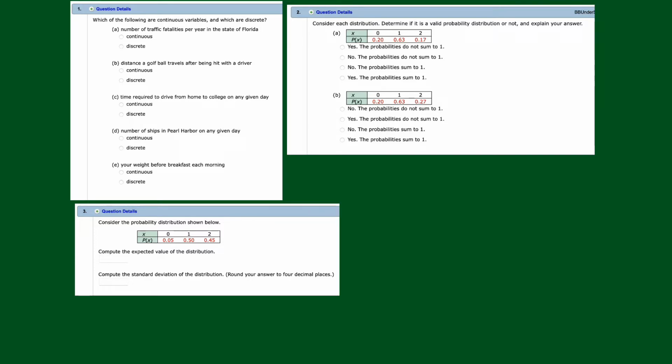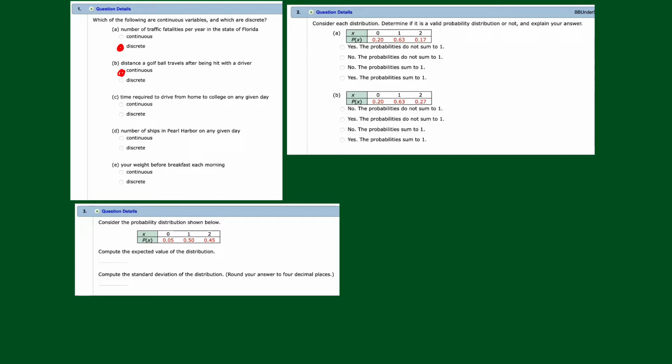All right, so what about the first one? The number of traffic fatalities, all right, that's countable, right? You get 0 or 1 or 2 or 3. So this is going to be discrete. What about this one? The distance, well, there it is, a distance. Now that's continuous right there. A golf ball doesn't just go 1 foot, 2 feet, 3 feet, 4 feet. It goes continuously through, right? It's measurable. So this is going to be continuous.